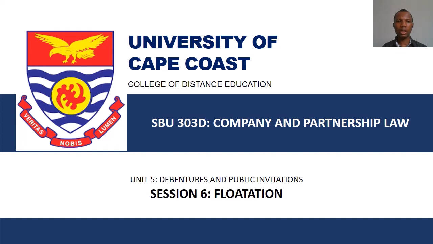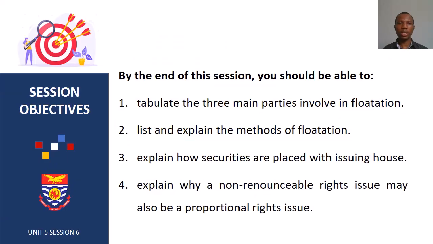Today, we look at session 6 of Unit 5. That's the last session for Unit 5. It's on flotation. By the end of this session, you should be able to tabulate the three main parties involved in flotation, list and explain the methods of flotation, explain how securities are placed with issuing house, and lastly, explain why non-renounceable right issue may also be a proportional right issue.